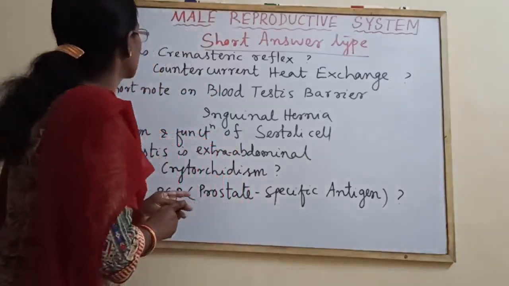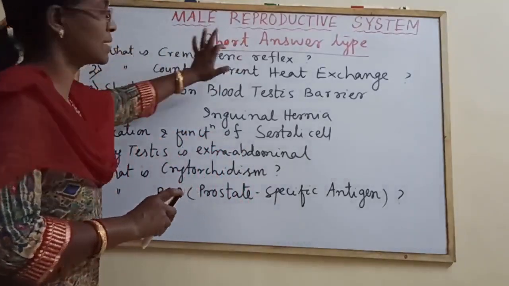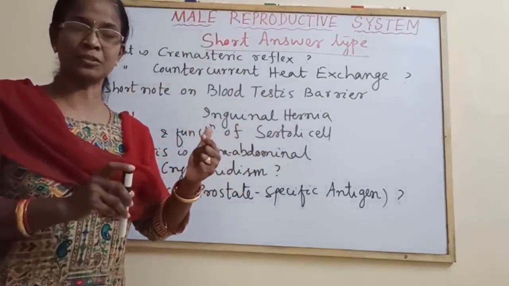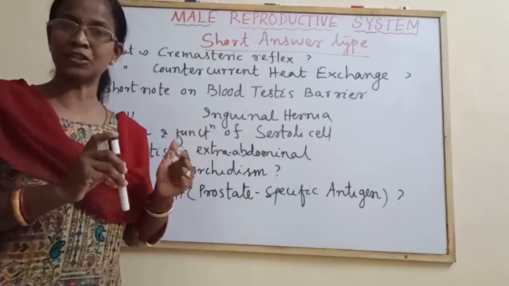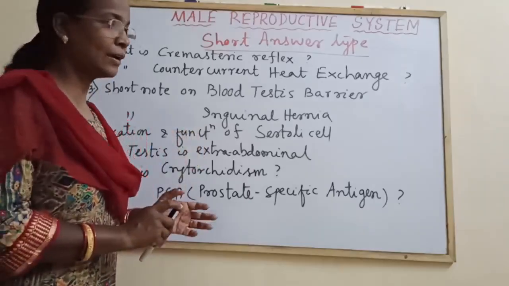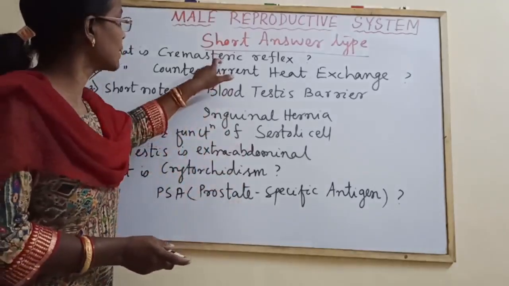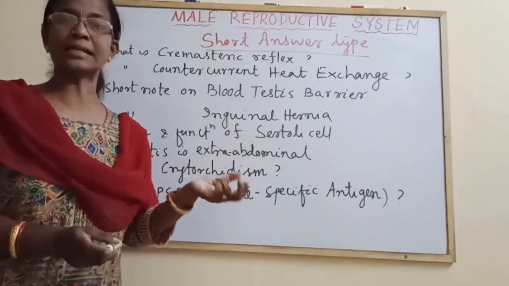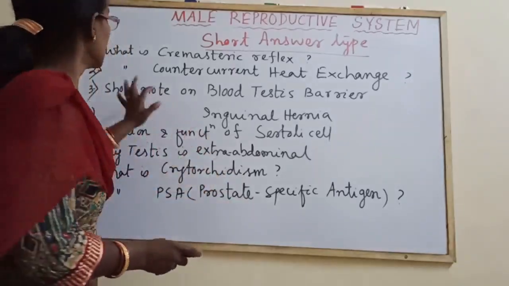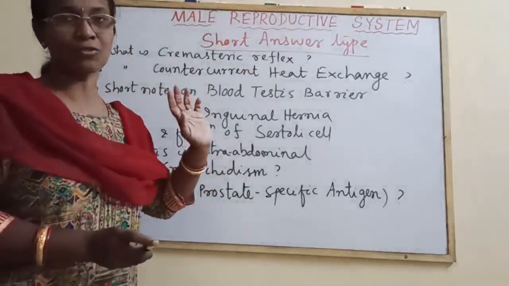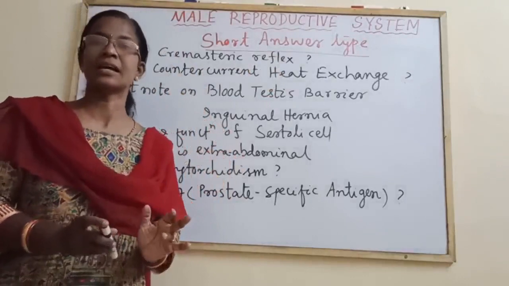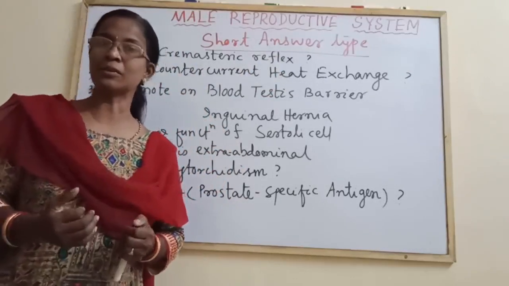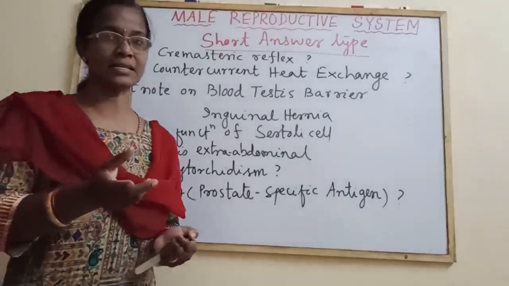Okay. So first of all, come to the cremasteric reflex. What is cremasteric reflex? It is the reflex which maintains the body temperature for spermatogenesis. Due to this cremasteric reflex, the testis is elevated upward during cold weather, and it is controlled by the cremasteric muscles. Similarly, countercurrent heat exchange. It is a mutual exchange of temperature between the pampiniform plexus and the testicular artery.